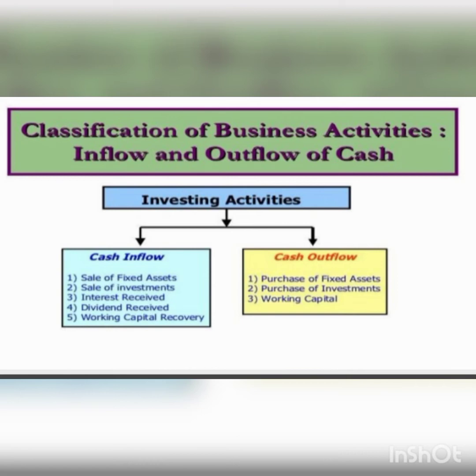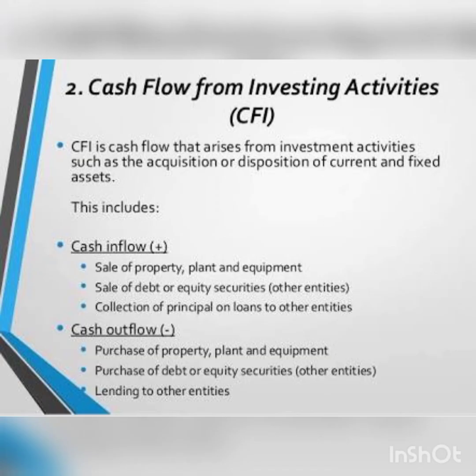Now we are going to study the statement showing the calculation of cash flow from investing activities. For that purpose, first we enter the cash proceeds from sale of assets. Assets include plant, machinery, furniture, fixtures, land, building, etc. Then enter sale of debt or equity securities of other entities.